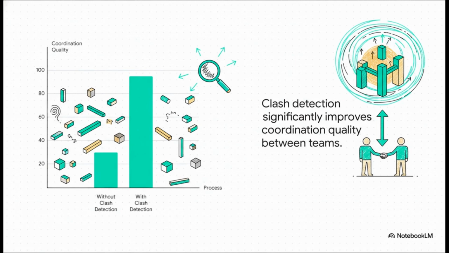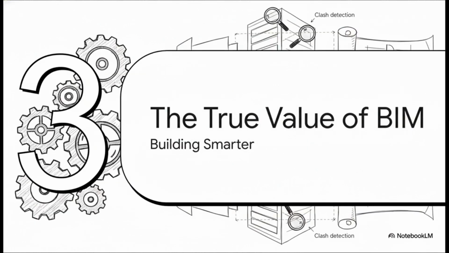This chart shows you the dramatic effect on what's called coordination quality. Without clash detection, coordination is pretty low. Teams are basically working in their own little bubbles. But the second you introduce even a basic clash detection process, the quality of that coordination just skyrockets, because suddenly everyone is forced to work from the same integrated, verified game plan. So this all rolls up into understanding the real-world value of building information modeling. It isn't just about making some fancy 3D pictures. It's about building smarter, plain and simple.